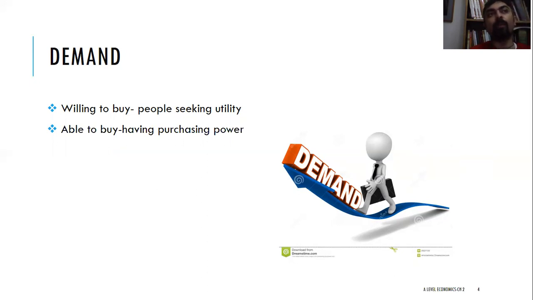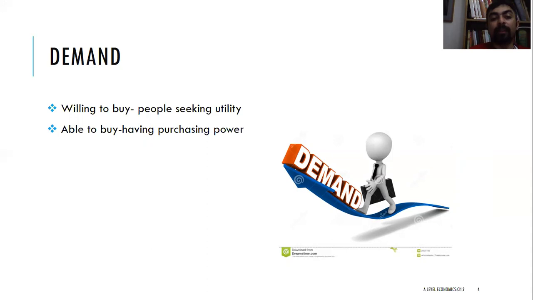So they are willing to buy a product and they are able to buy that product as well. So if, let's say, I want a Mercedes, I have the willingness, but I do not have the ability, then I would not be part of the demand curve of Mercedes. But if I am willing to buy a Mercedes and I also have the ability to buy a Mercedes, then I would be part of the demand for that car. Right?